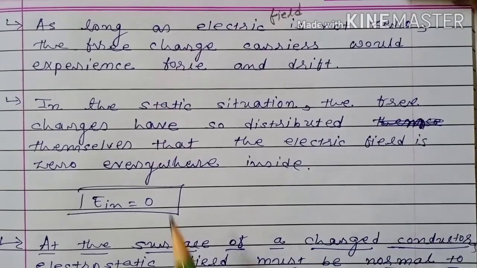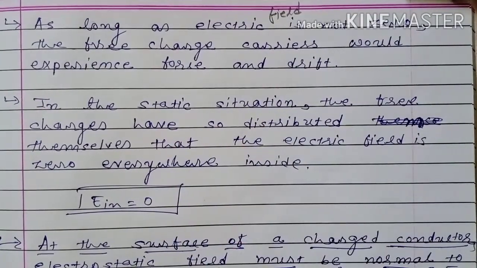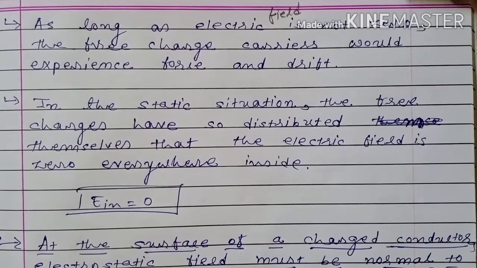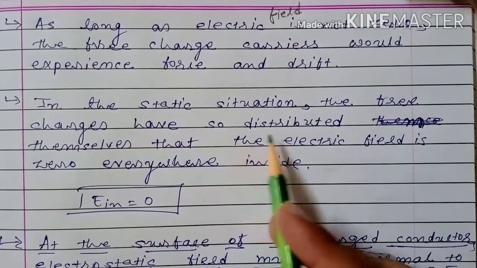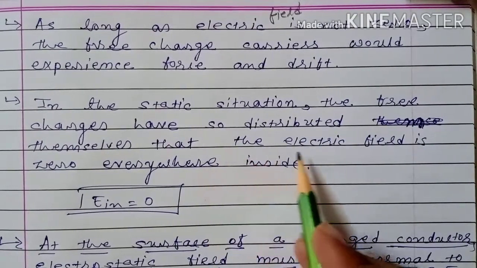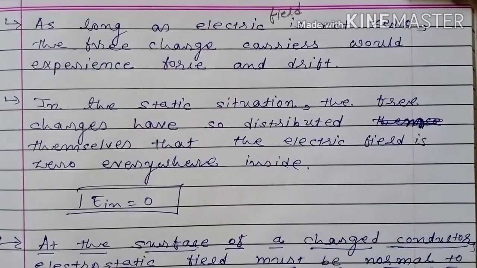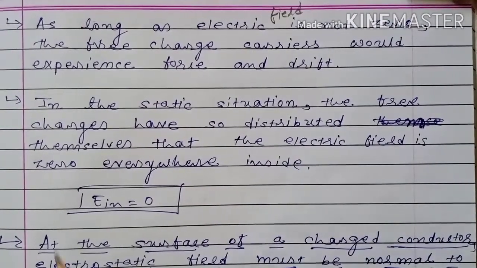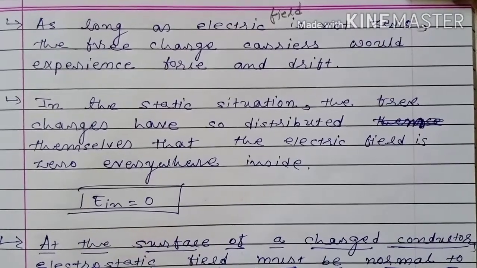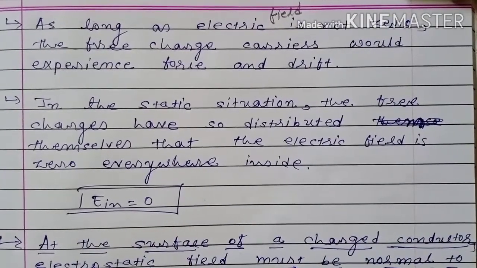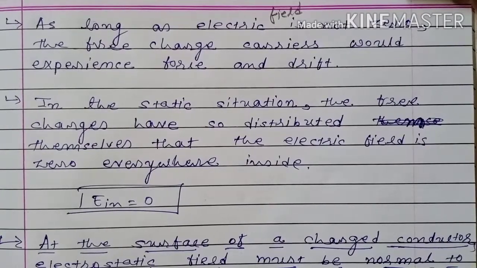So that condition is called static situation. After that no charge will be in motion. The free charges have so distributed themselves that the electric field is zero everywhere inside. Therefore, electric field inside the conductor will become zero. So I can say electric field inside the conductor is always zero.